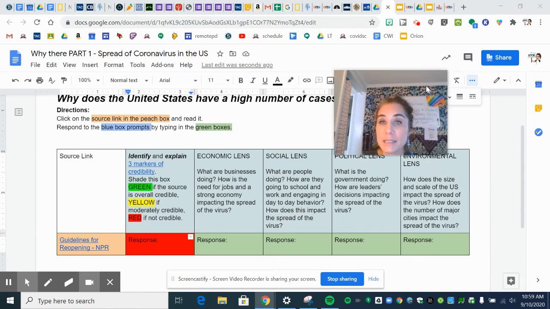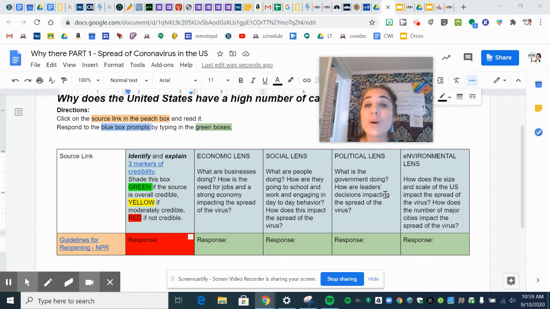Politically speaking, what is the government doing? How are our leaders and decisions impacting the spread of the virus? This source is going to be talking about the phases of reopening, which the White House has said governors are supposed to be in charge of deciding what phase their state is in. It talks about trajectory up and trajectory down, so I want you to be thinking about that. What is the government plan and how is that impacting the spread of the virus?